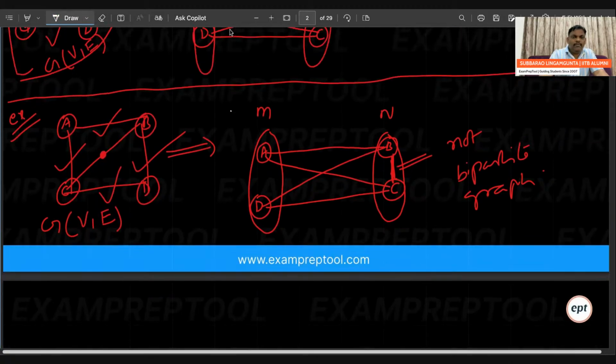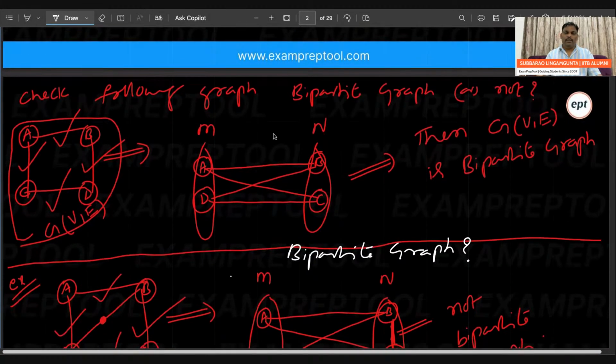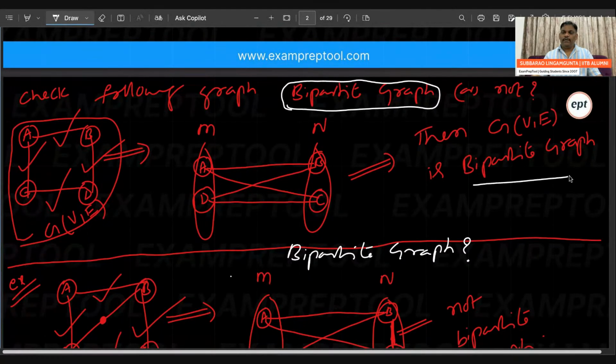Check whether the given graph is bipartite or not. We have to verify whether it is bipartite or not. I verified. It is not bipartite. Next one, one more example. See above one. Check whether the given graph is a bipartite graph or not. I verified. So it is bipartite.